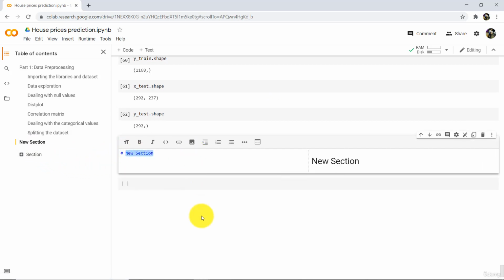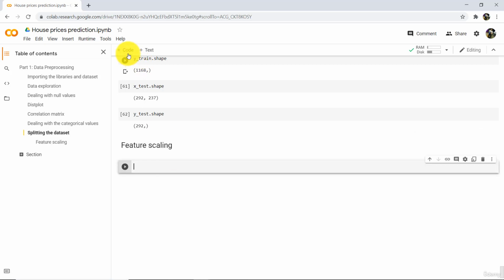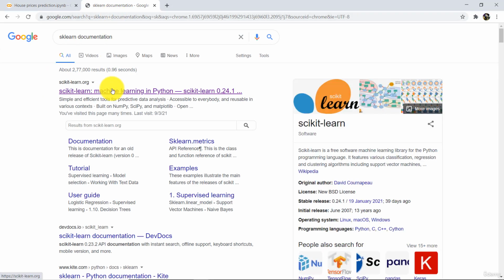Now we have to do one more step in data pre-processing. Feature scaling. To do feature scaling, we will refer to the sklearn documentation. Open sklearn documentation.